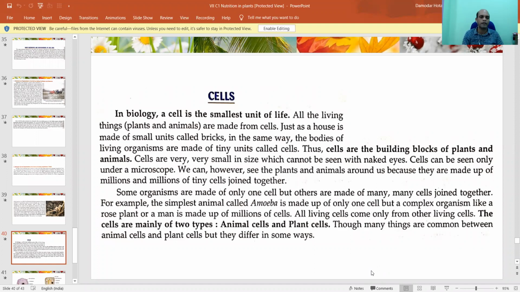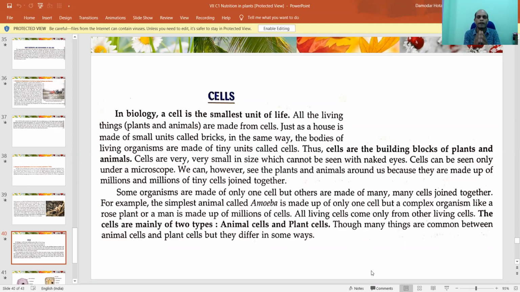Basically, all living organisms are present, and we all have cells. The tiniest part is known as the cell, and it is known as the unit of life. The cell determines how our body functions, how our body moves, how our body reacts. These are all the things. They are also the building blocks of plants and animals.